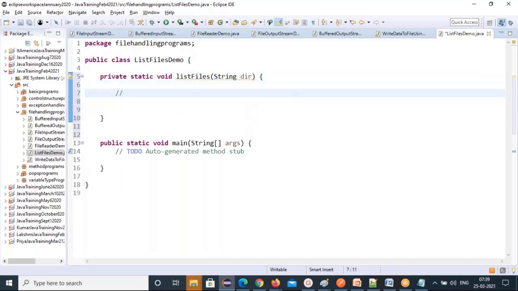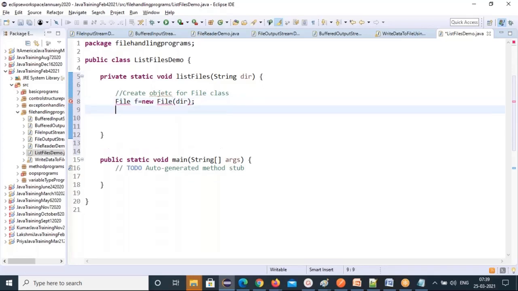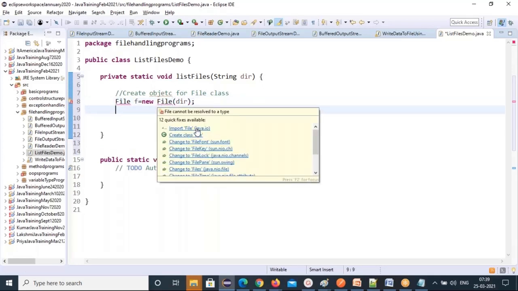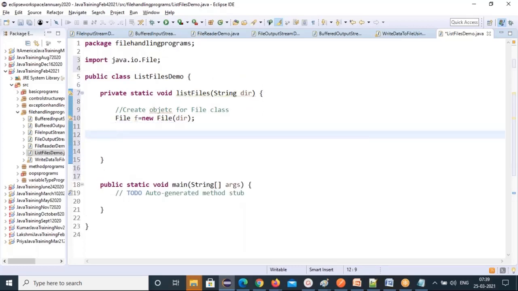First, for this you have to create an object for the File class. So File f equal to new File, and you specify the directory path. So you're passing the directory, okay? In this directory it will find everything, and there is a method you can use to list all these files into an array. So how to fetch?